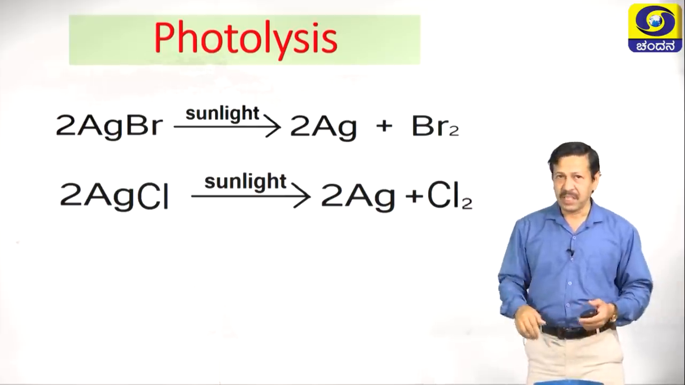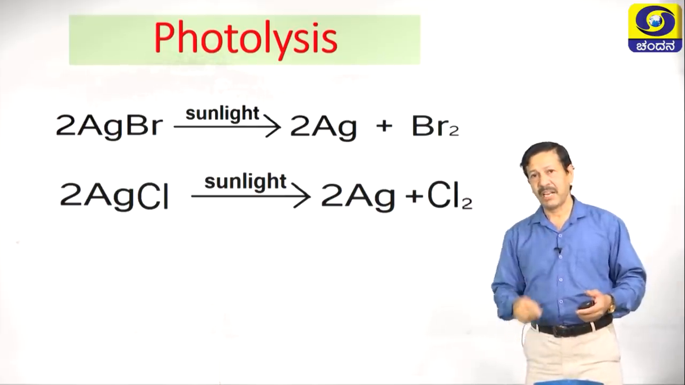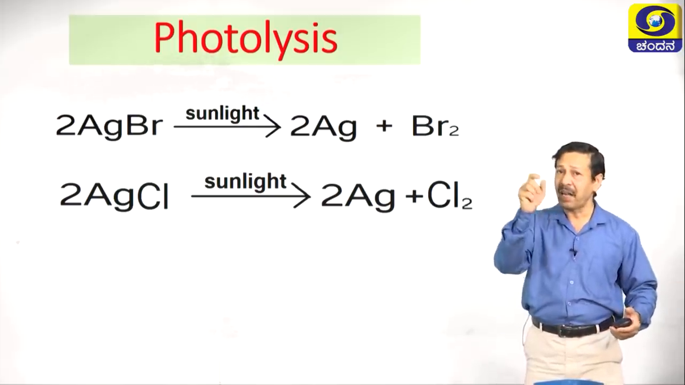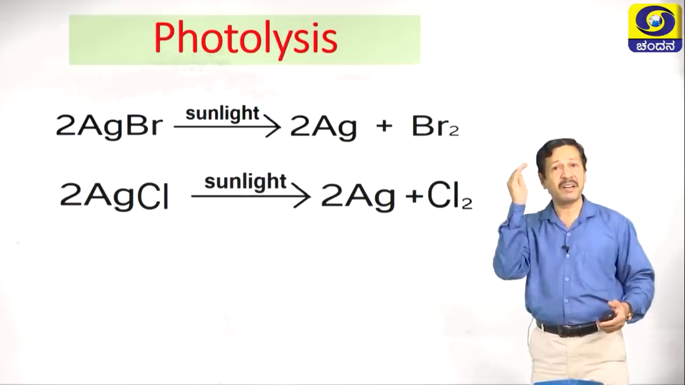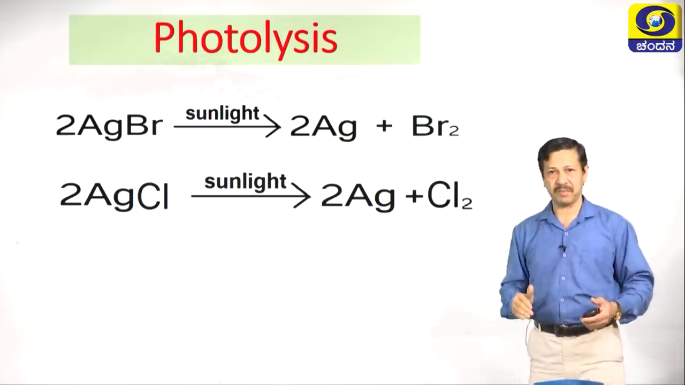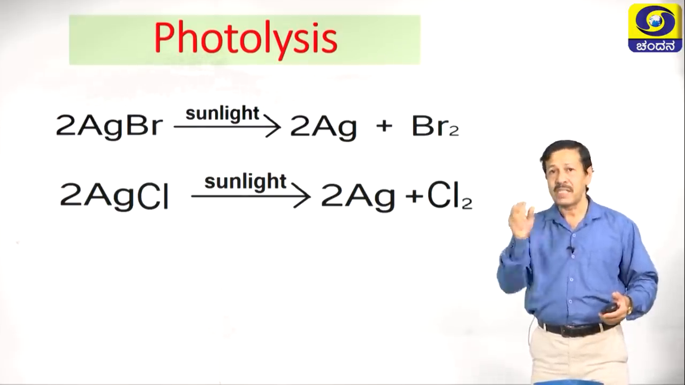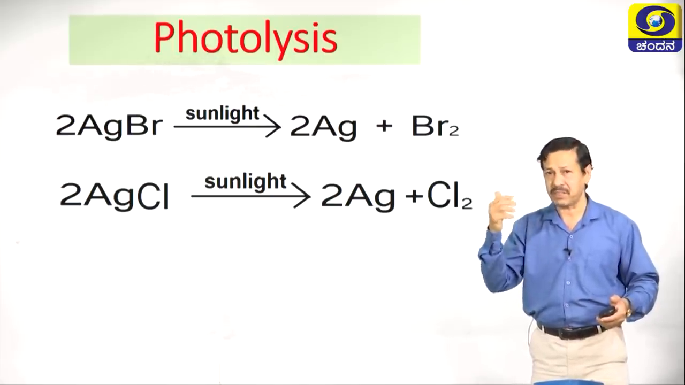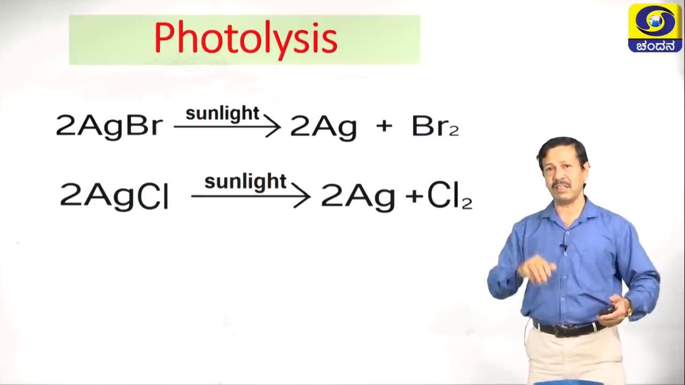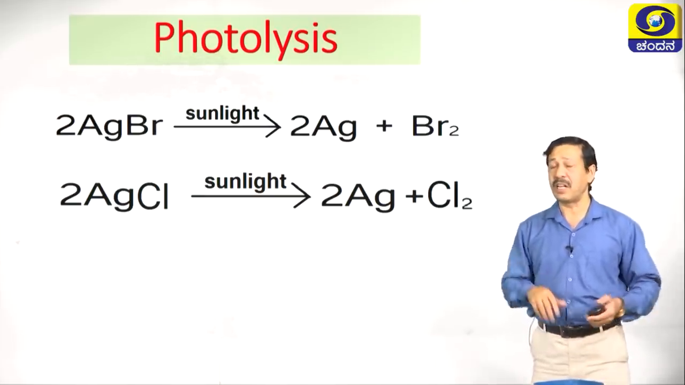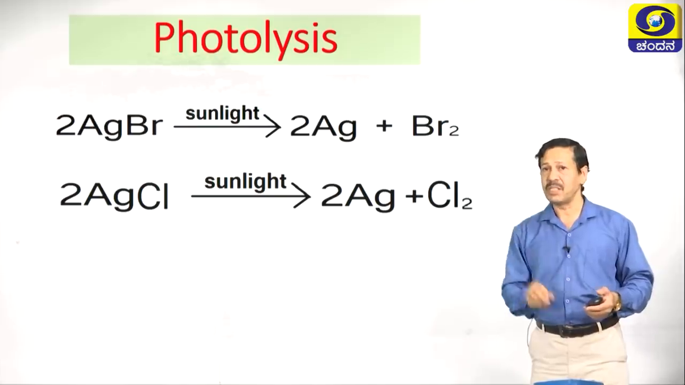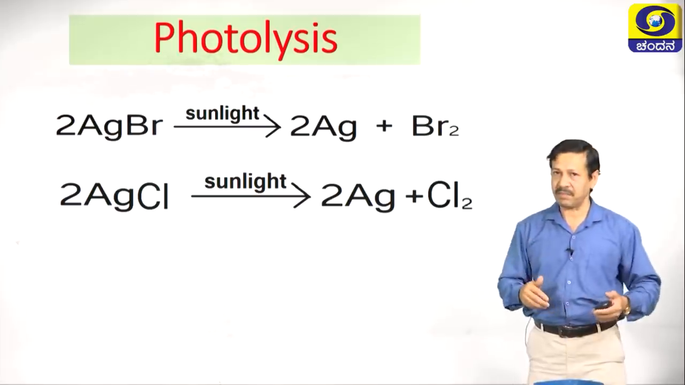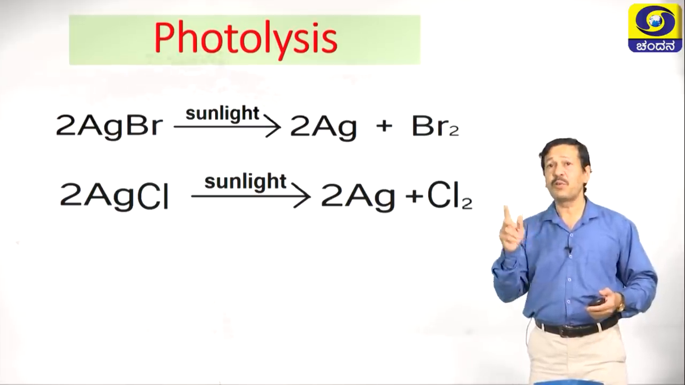Examples are here. 2AgBr when exposed to sunlight breaks up into constituent elements silver and bromine. Bromine is reddish brown colored vapors. After the decomposition, silvery white element, in addition to that one we have reddish brown vapors. The next one is 2AgCl. On exposure to sunlight, it gives Ag plus Cl2. Cl2 is greenish gas, silver already you know that one. This is called as photolysis.